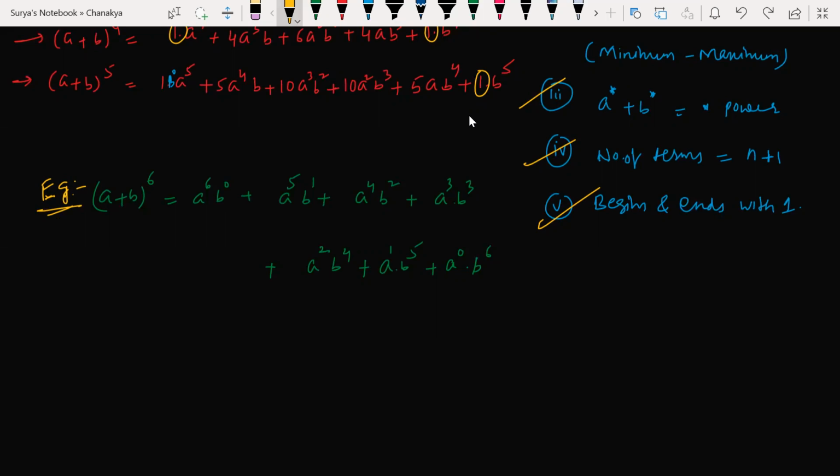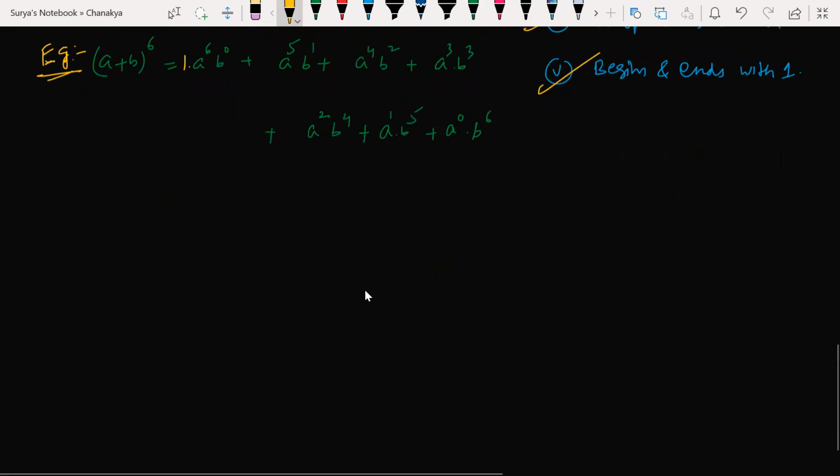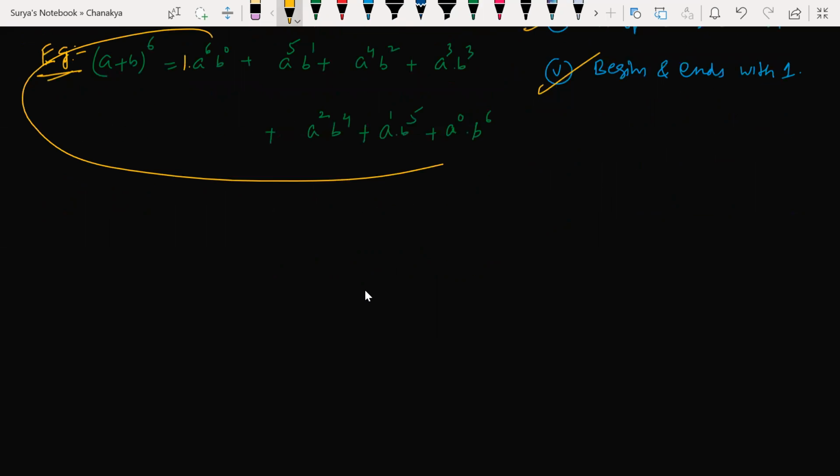Okay, fine. Now what about the coefficients here, beta? What are the coefficients here? 1 here. For writing the coefficients, let me come back to you again. No, guys, this is not yet finished. We didn't finish this yet. So let us come back for writing the coefficients. After explaining the coefficients concept, I'll come back to you. How can we write that?